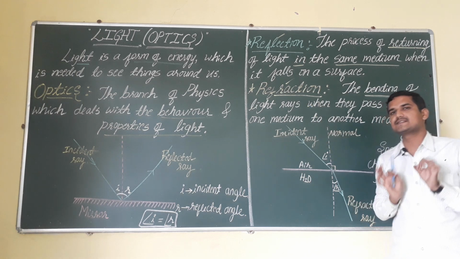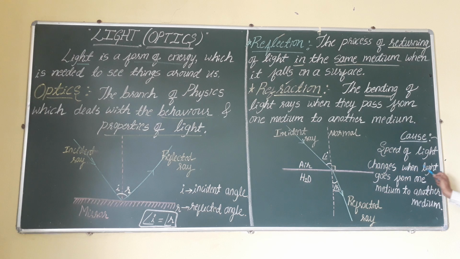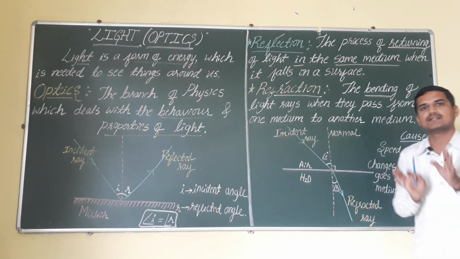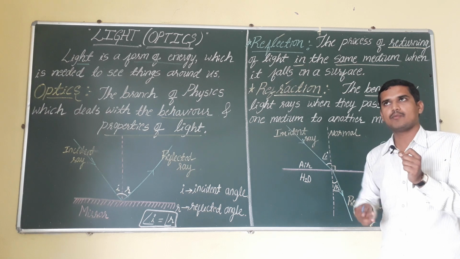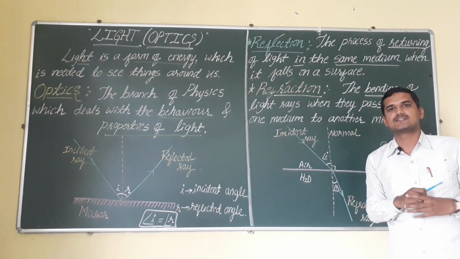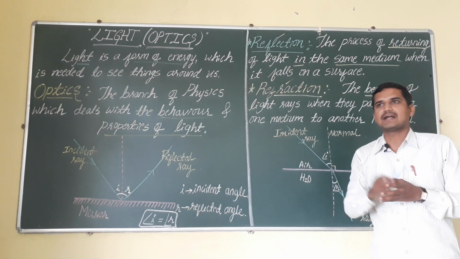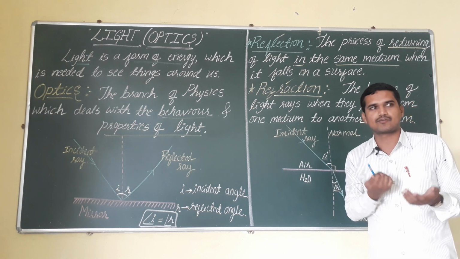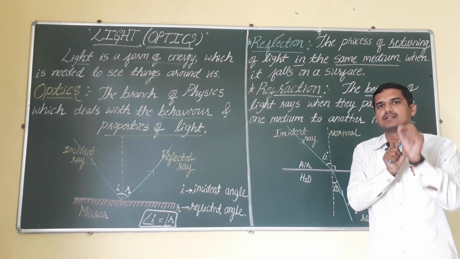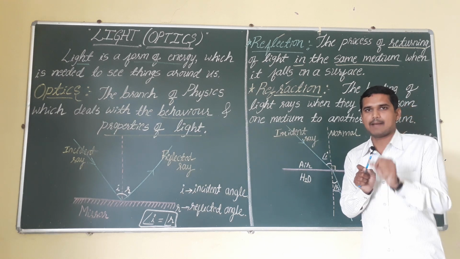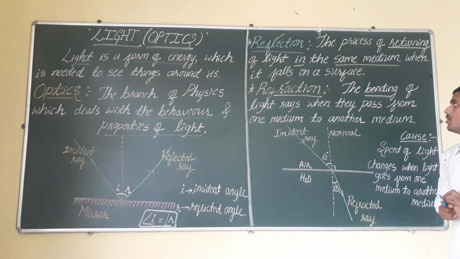The main reason for this refraction is that the speed of light changes when light goes from one medium to another medium. Generally the speed of light is 3 into 10 raised to 8 meters per second. But when the light radiation passes from one medium to another, it changes its speed. For example, if the light passes from air to water, it reduces its speed from 3 into 10 raised to 8 meters per second to a lower value. So when it changes its speed, the refraction pattern happens. So if in an examination they ask what is the cause of refraction, you should write: the speed of light changes when light goes from one medium to another medium.